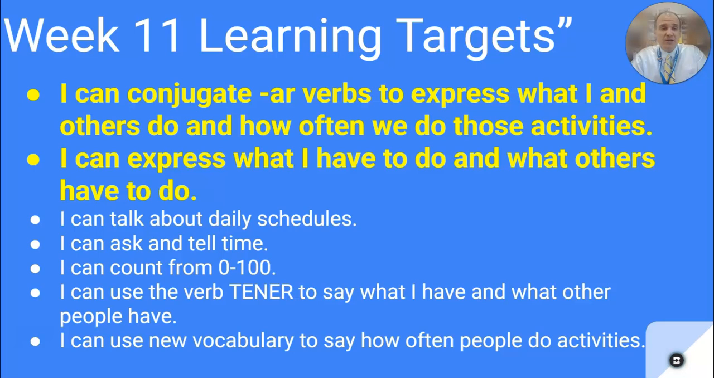Now, the targets below here, the targets that are listed in white, these were our targets from last week. We're going to continue to see those targets and continue to work on those skills, talking about daily schedules, time, counting to 100, using tener to say what I have and what other people have, and then using our new vocabulary to say how often people do things. So those targets will continue to be important, but the big targets are the two in yellow, with the first one being the essential target.